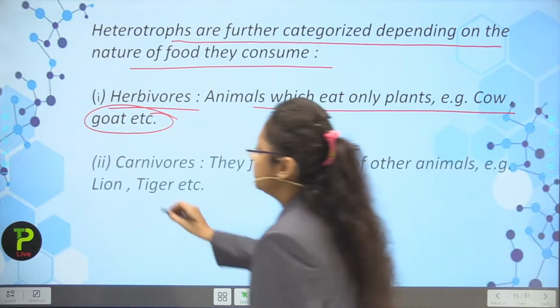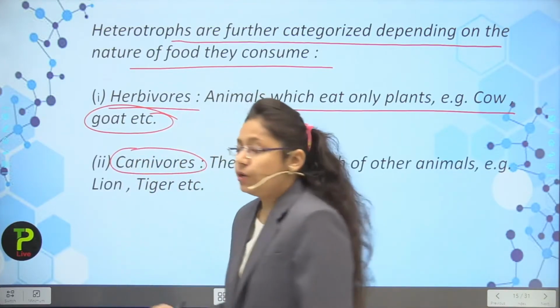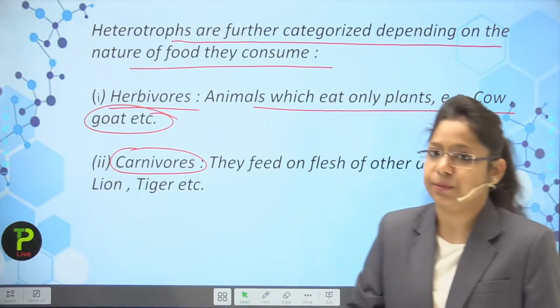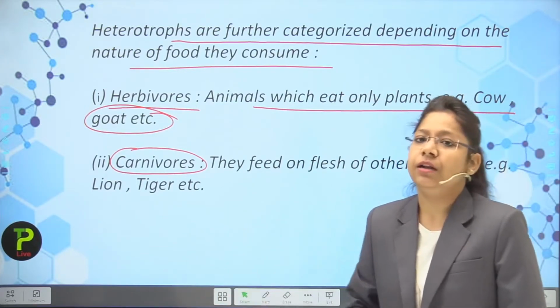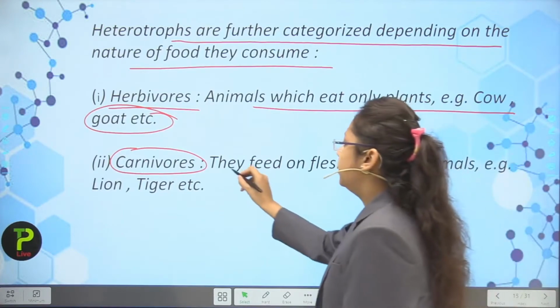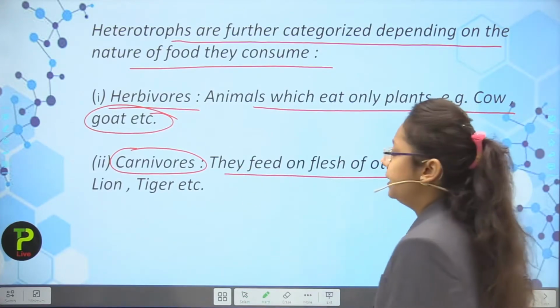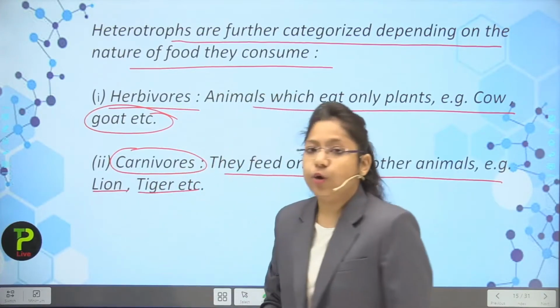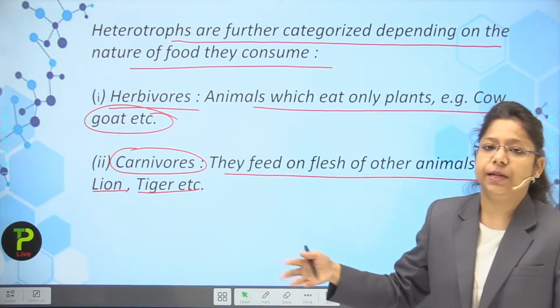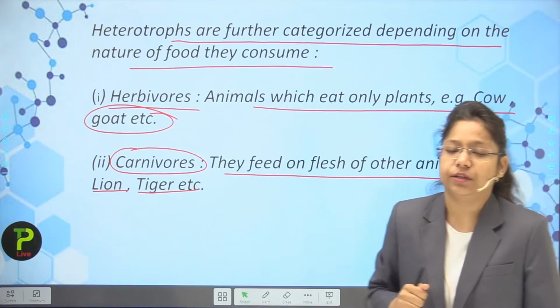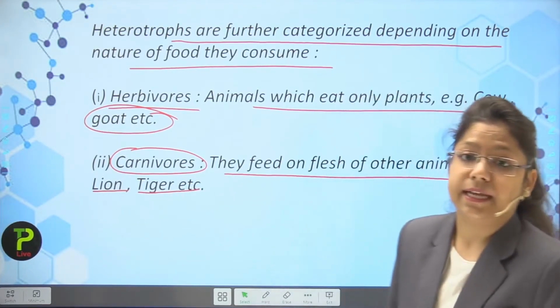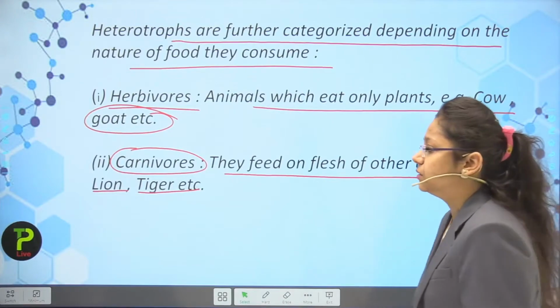Next I am going to discuss the carnivore. As the name suggests, carnivores are the animals or organisms which depend upon other animals for their survival. So they feed on the flesh of other animals. Lion and tiger, okay, are the animals which are dependent on other animals for their survival. They do not eat plants. Lion and tiger do not eat plants. You have to remember this.